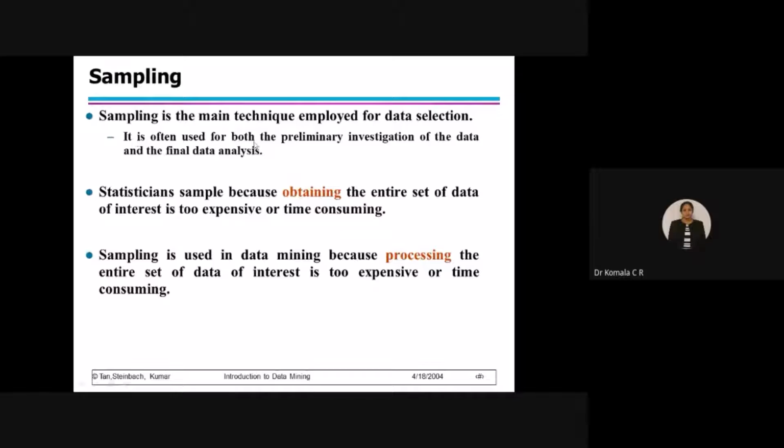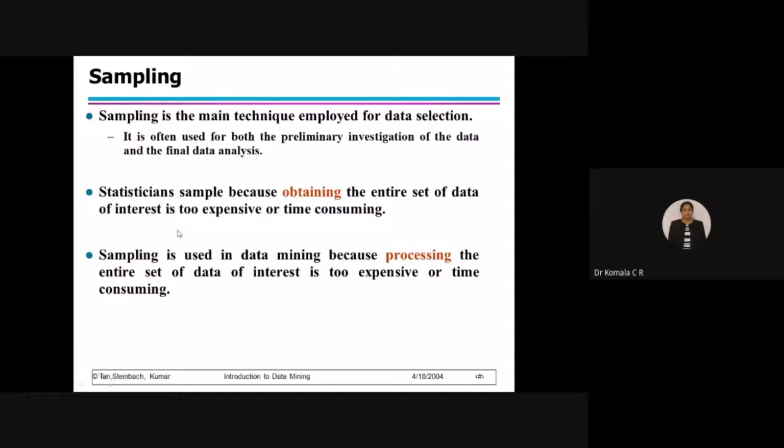It is often used for both the preliminary investigation of the data and the final data analysis. So I will be using this technique at the initial stage and the final stage also. Initially, I have some 10 units in the data product which I want to develop. In the first unit also I will be using the sampling technique for primary investigation. Even at the final stage, at the nth block also I will be using this sampling technique.